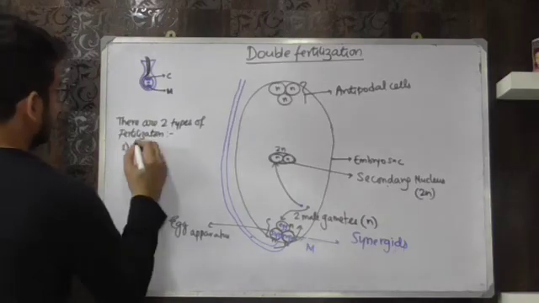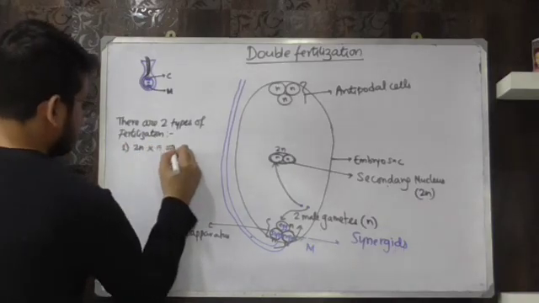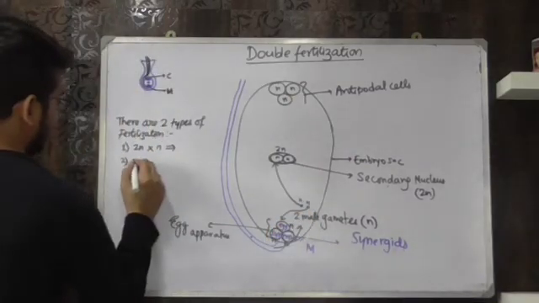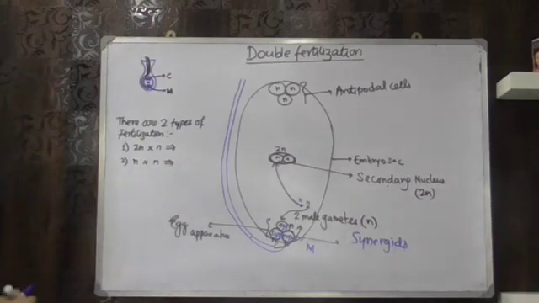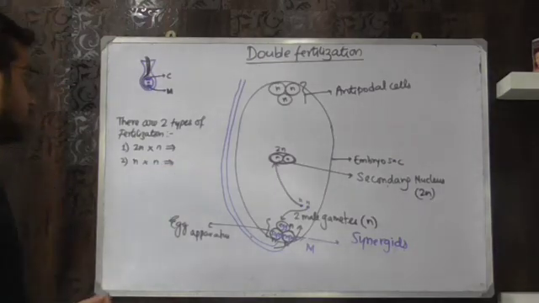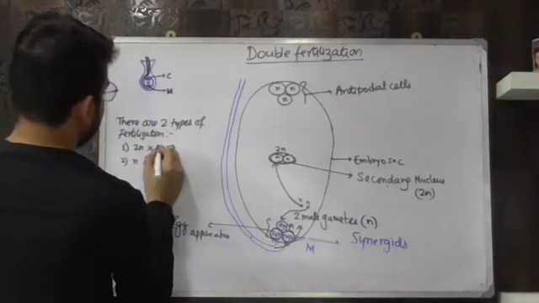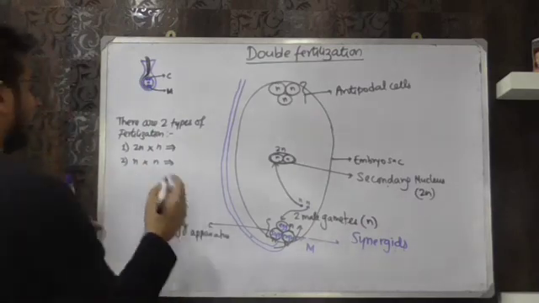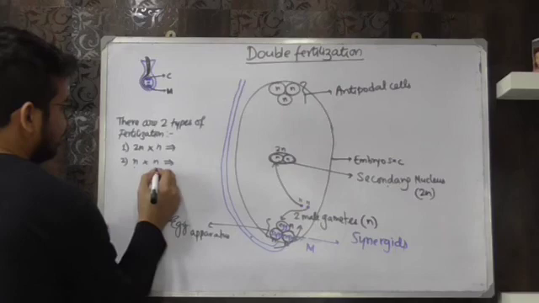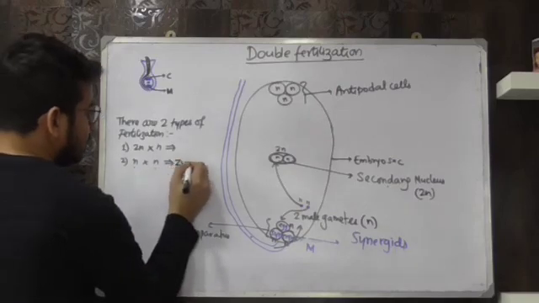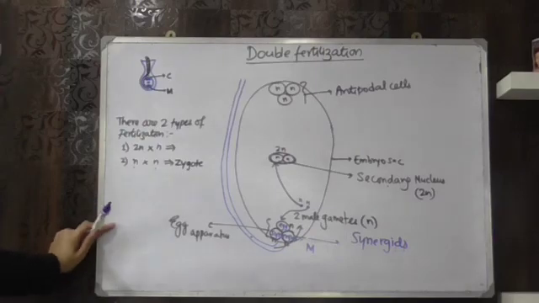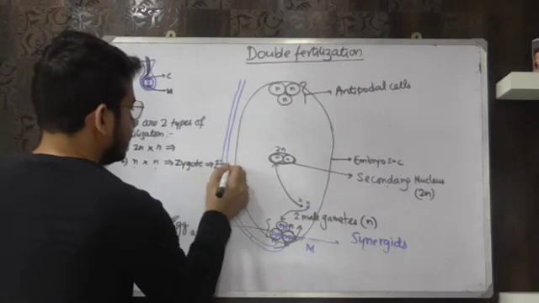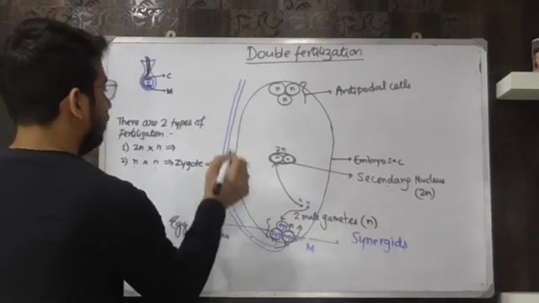Number 1 is 2n into n, देखो 2n into n, this is n, again this is n, and second one is n into n. Now what is 2n into n? First ये देखो n into n तुमको पता होगा. n into n क्या मिलता है मुझे? This is from the male gamete, this is from the female gamete. It will result in the formation of zygote. Now this zygote in future will develop into the embryo. The zygote will form the embryo.